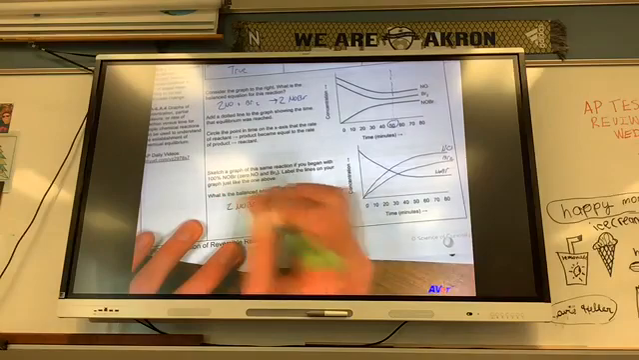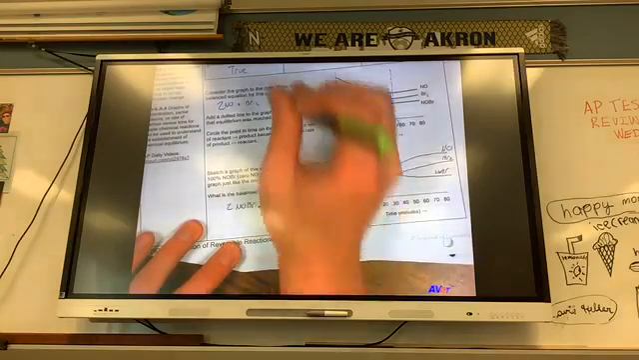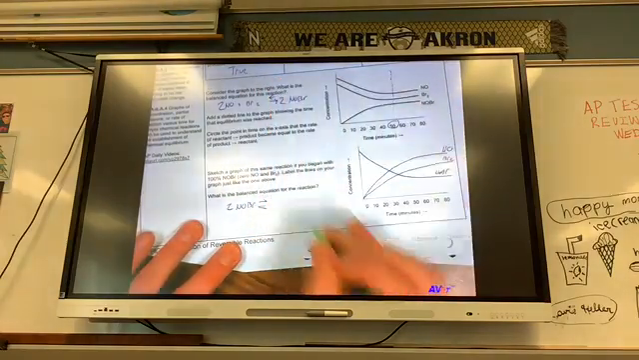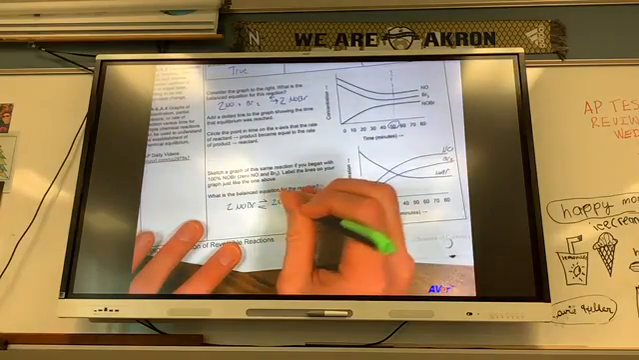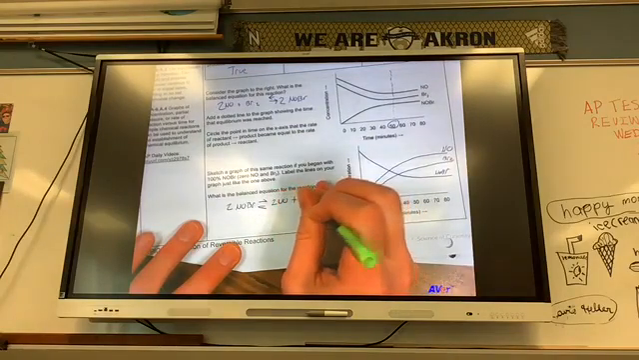2NOBr is in equilibrium. I probably should have put this one in equilibrium too. With 2NO plus Br2.